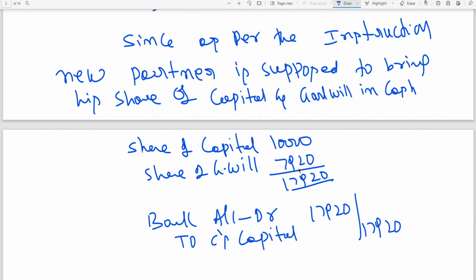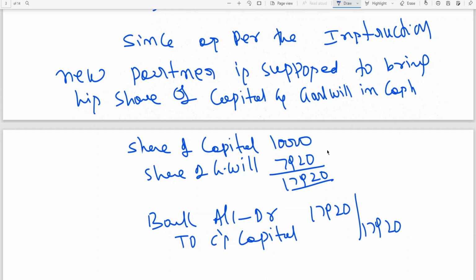I'm explaining, I'm not going to write it here, please pay attention to what I'm saying. Normally the 7,920 rupees will be credited to old partners in their sacrificing ratio. Since goodwill has already been raised, we are not adjusting the 7,920 to old partners' capital accounts, because the firm's full value of goodwill has been adjusted. So we are not adjusting the 7,920 to old partners' capital accounts, we have just written this entry.